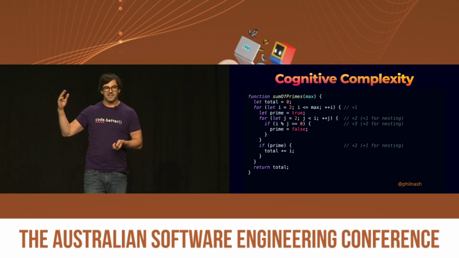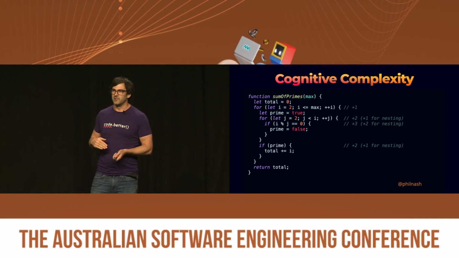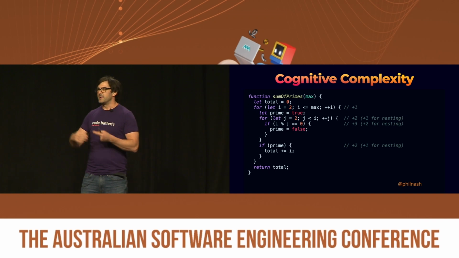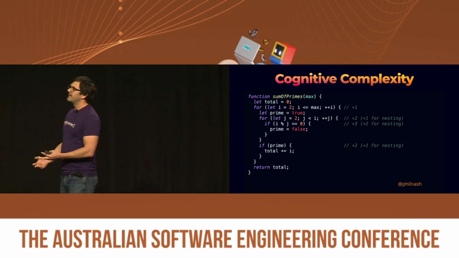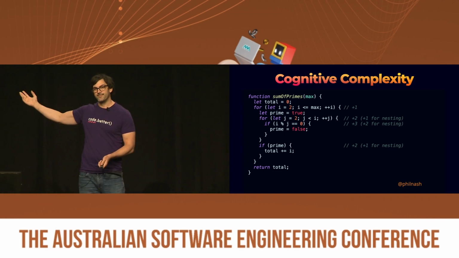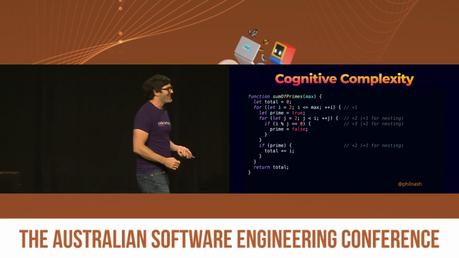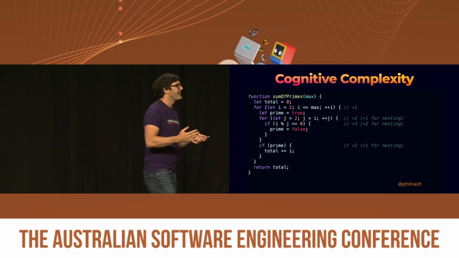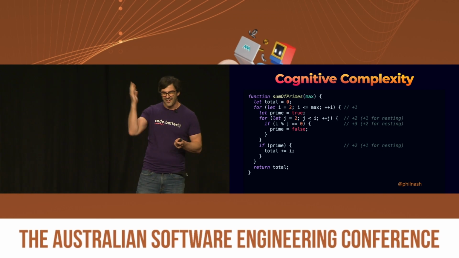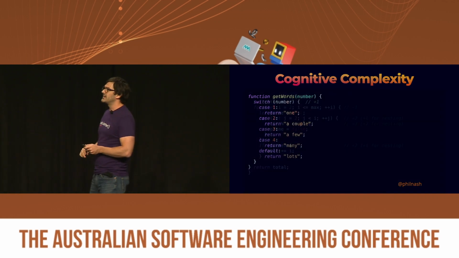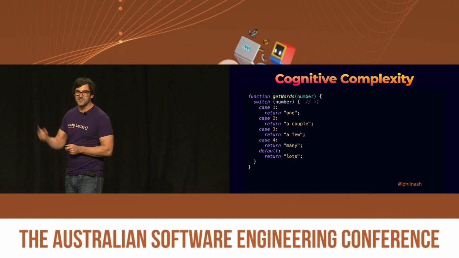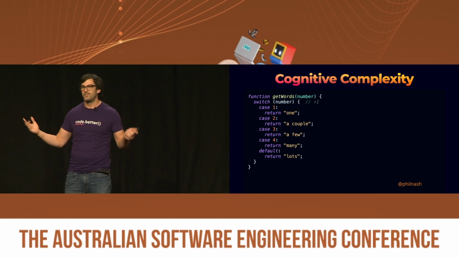And eventually, we drop out of the inner loop, and we get to the conditional, which then scores 2 again. And that's why this is 8. Cognitive complexity of the sum of prime numbers here is 8. Higher than cyclomatic complexity, and higher than get words, which scores 1 for being a big switch.